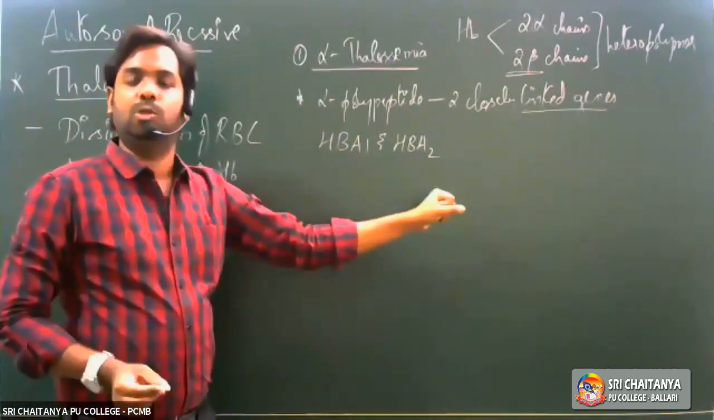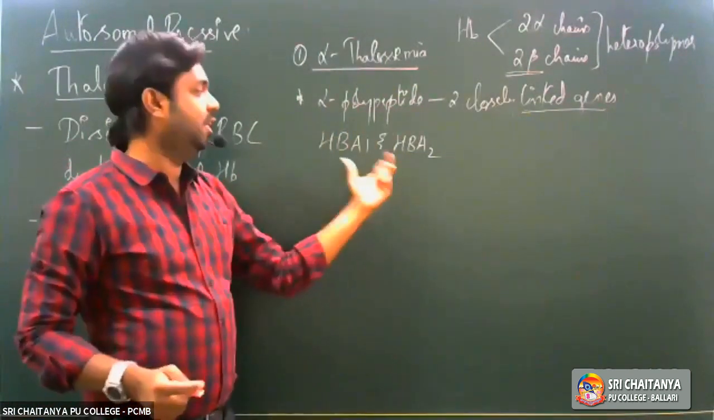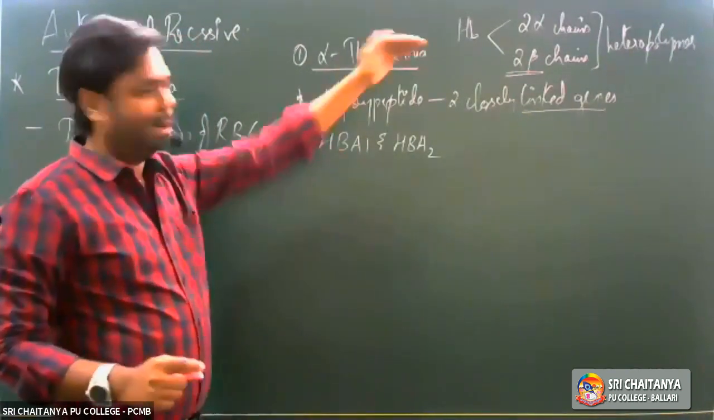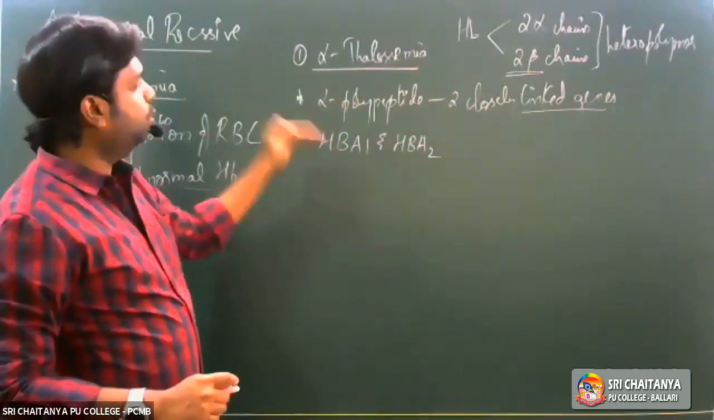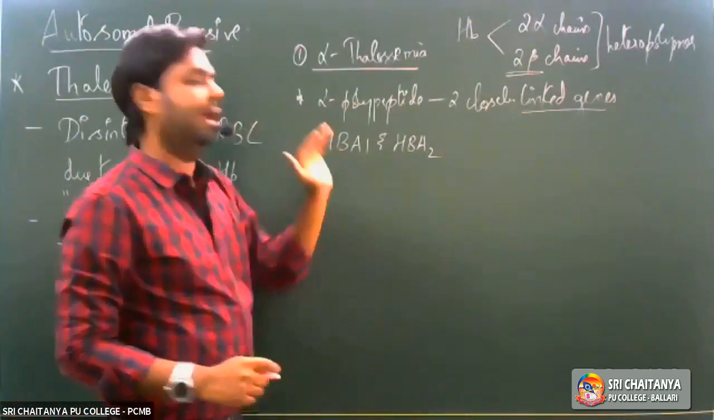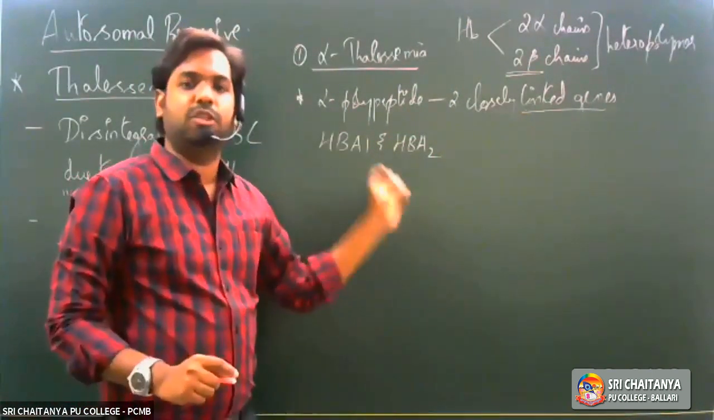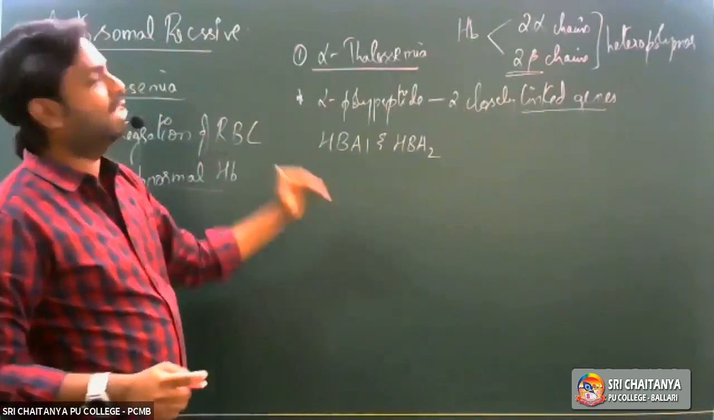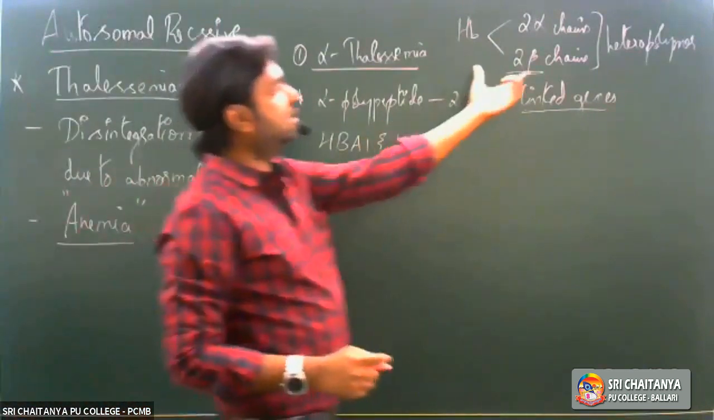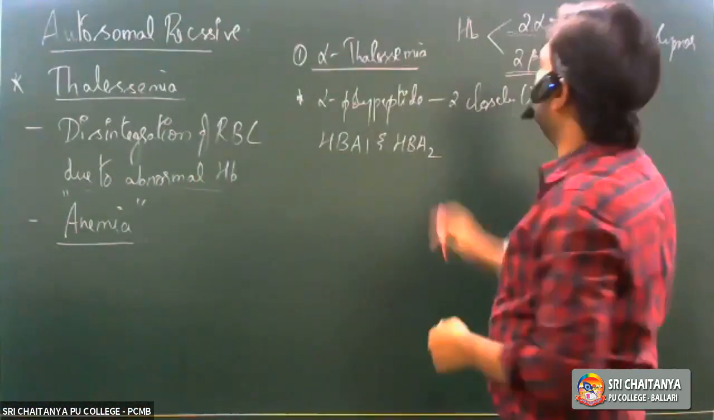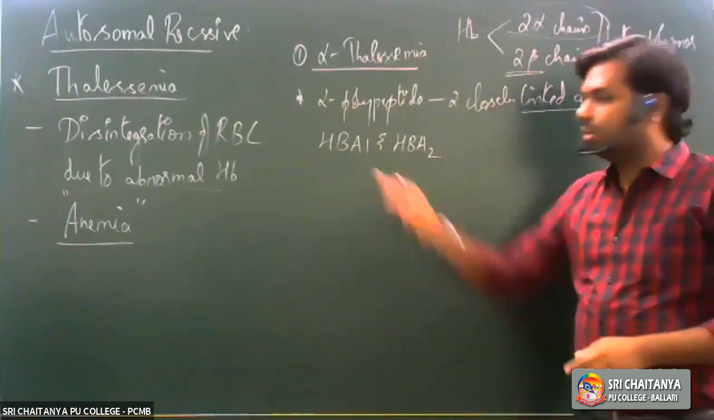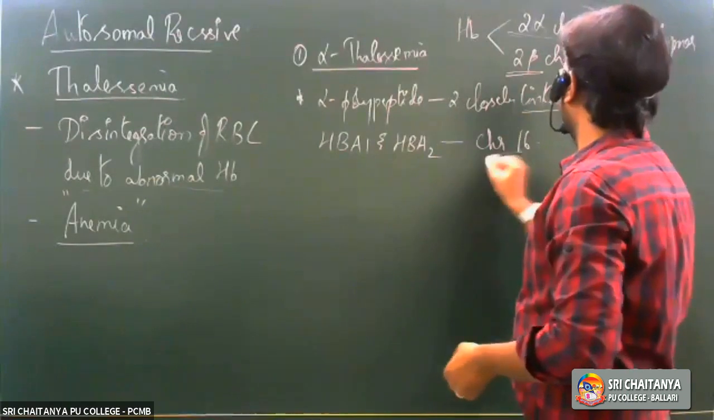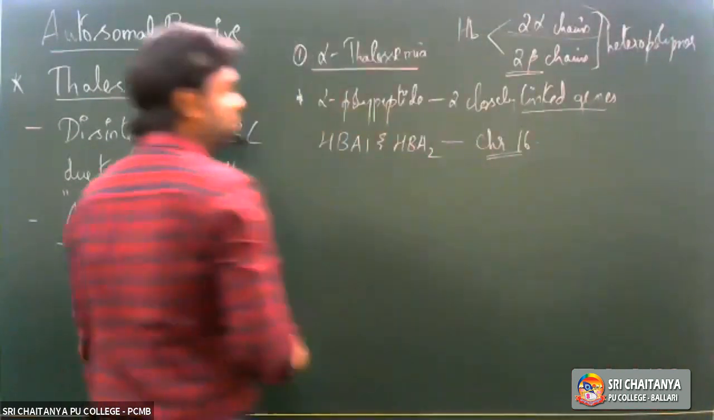So what does that mean, closely linked genes? The distance between these two genes is very, very less, right? That's what we know about linkage. So these two genes, HBA1 and HBA2, which are said to be two closely linked genes, are the ones actually responsible for the synthesis of the alpha polypeptide chain of hemoglobin, right? These genes are located on chromosome number 16.